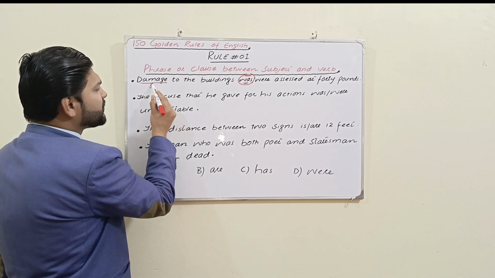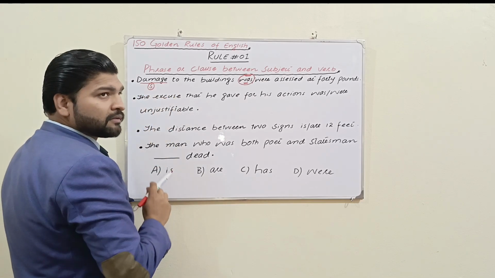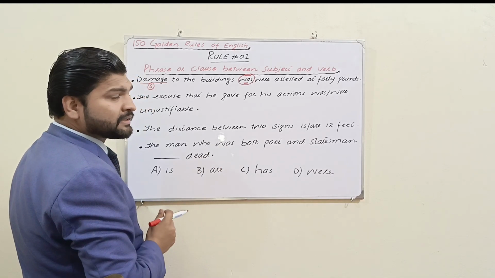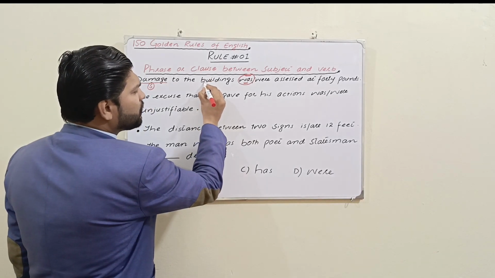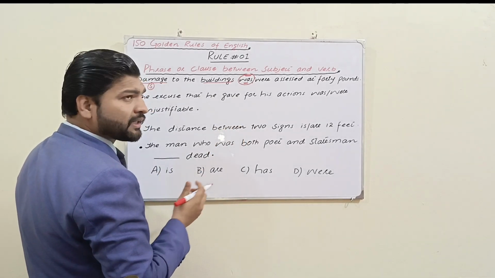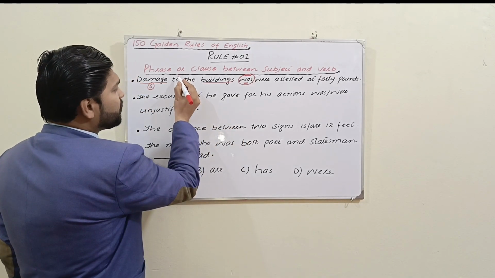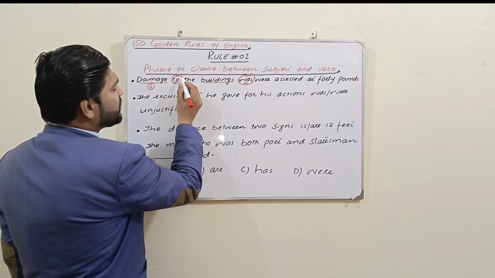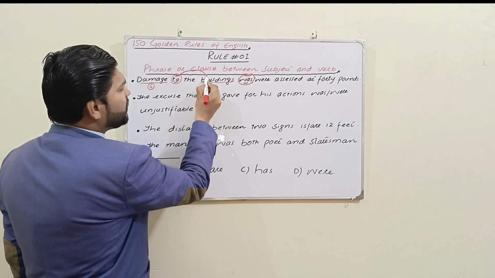Damage is the subject. The question arises in our mind, how? The reason is that buildings is not a subject but an object. What kind of object is building? The preposition to has an object, that is buildings.